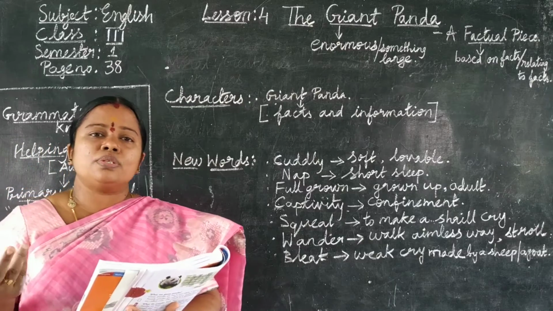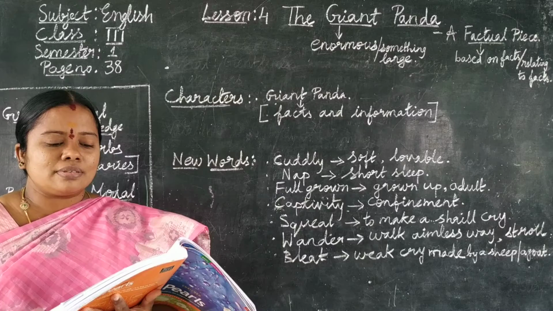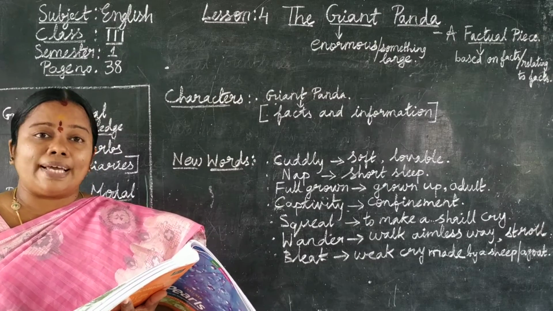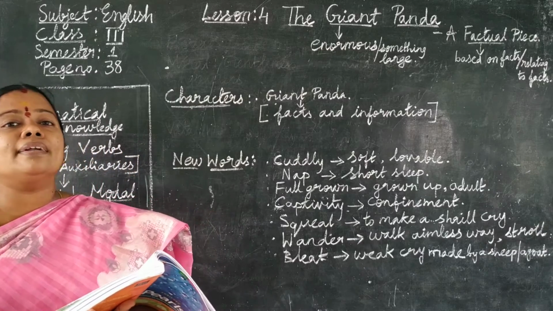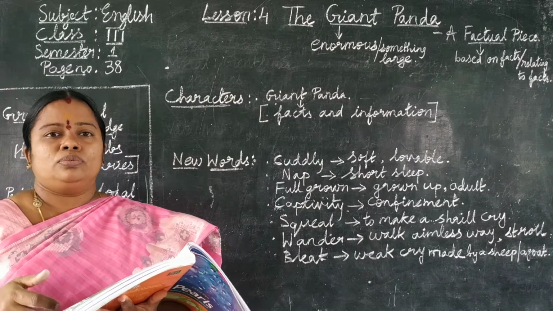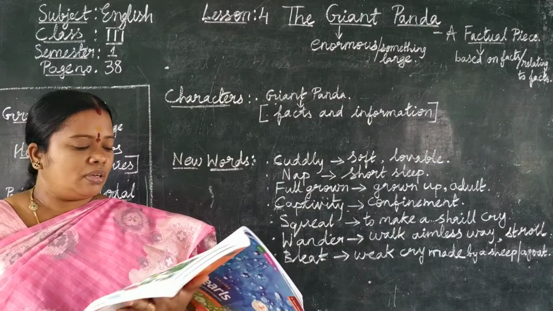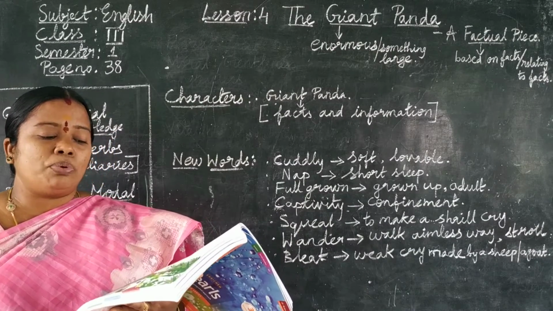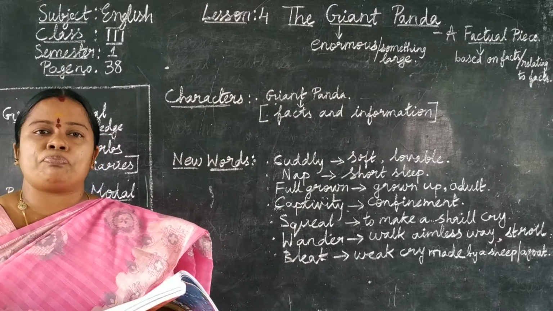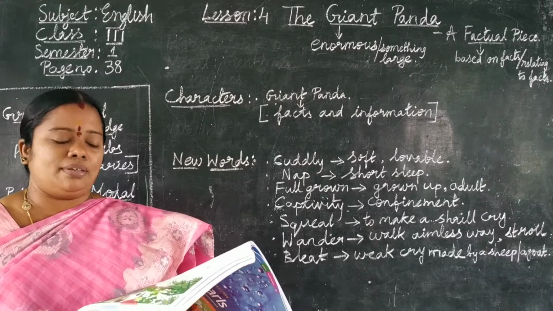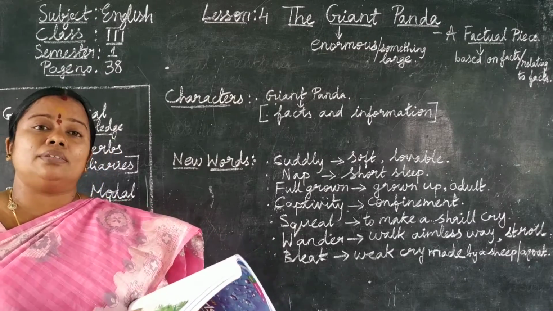So in the zoos, the pandas are given potatoes, cereals and rice, carrots, apples. Those foods are added along with bamboo. Okay. How long do pandas live, children? Giant pandas live for about 35 years. So giant pandas' lifespan is 35 years. Sometimes they live longer in captivity than in the wild.